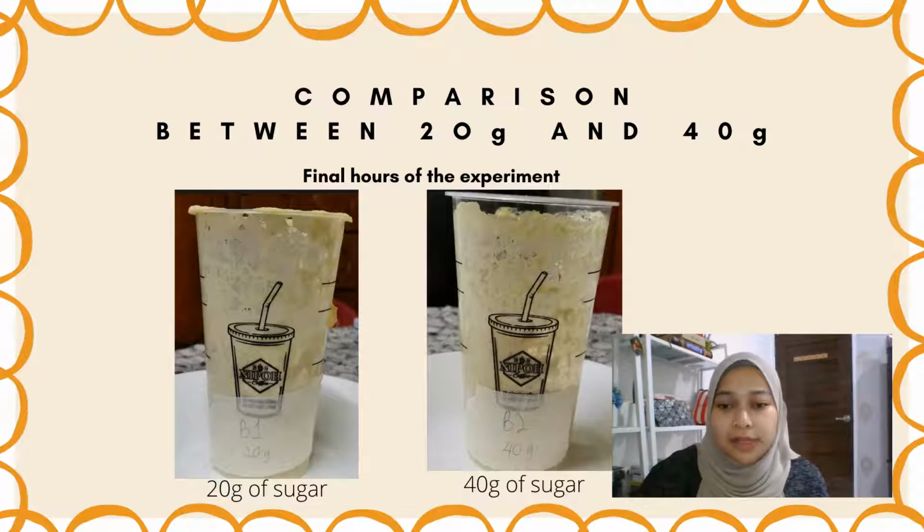For the final hours of the experiment, we can see that in both cups, the 20 gram and the 40 gram of sugar, there are no bubbles, which indicates that the cell growth has become constant.